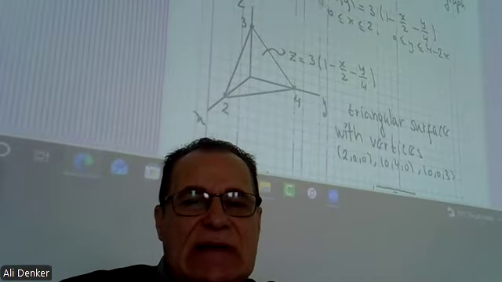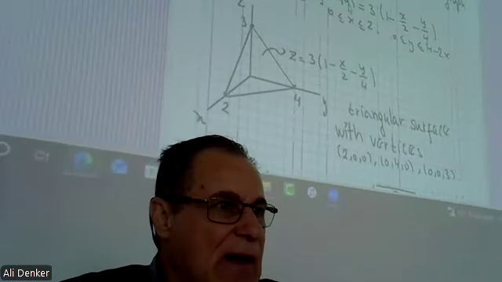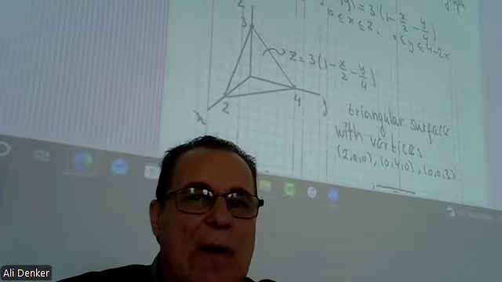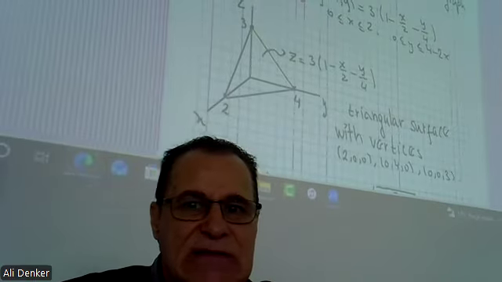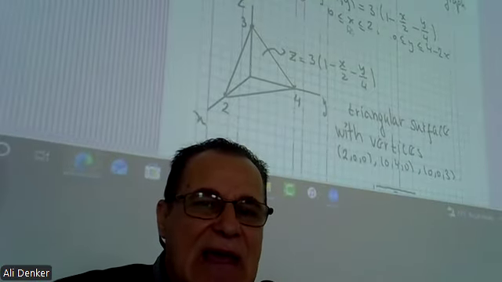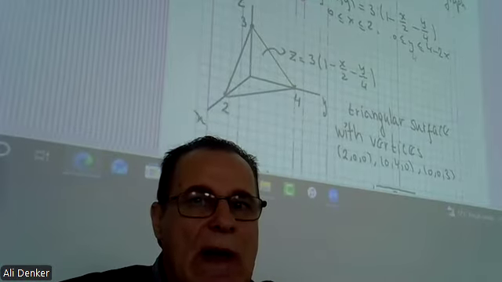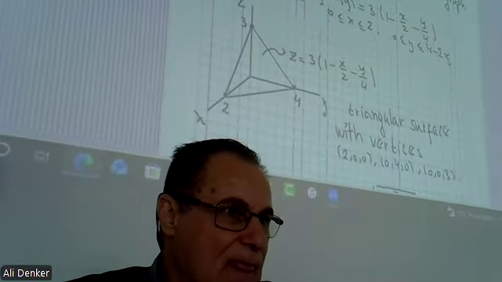If you look at this example, the z here, f of x, y, is equal to 3 times, in parentheses, 1 minus x over 2 minus y over 4. This is our z, okay? And the domain is x between 0 and 2, y between 0 and 4 minus 2x.